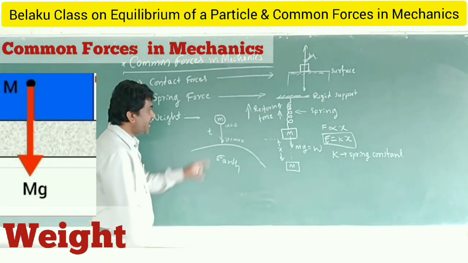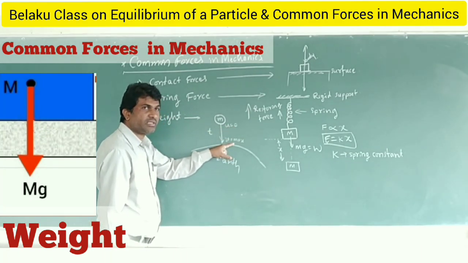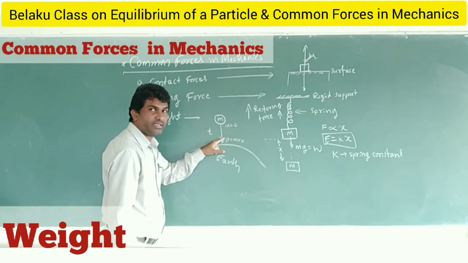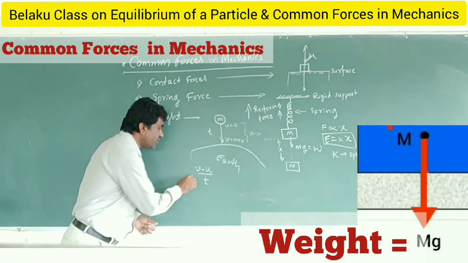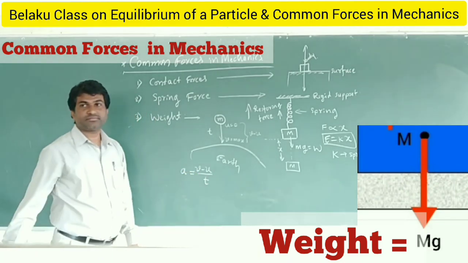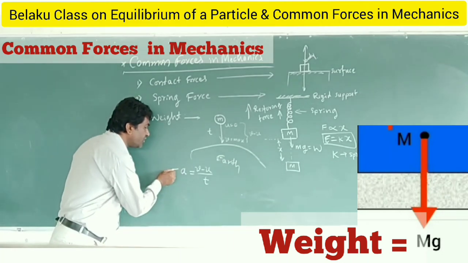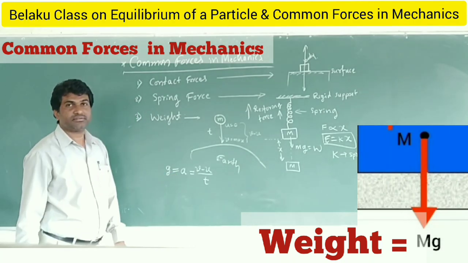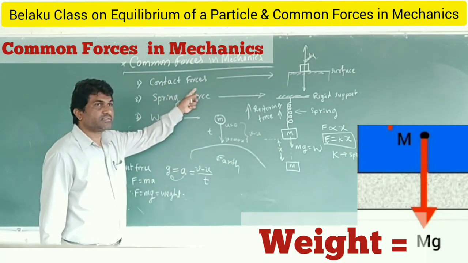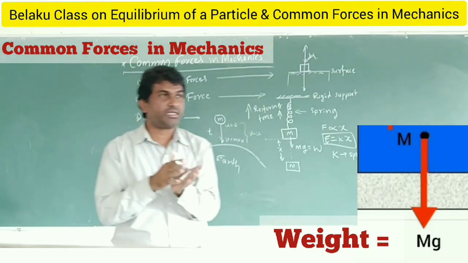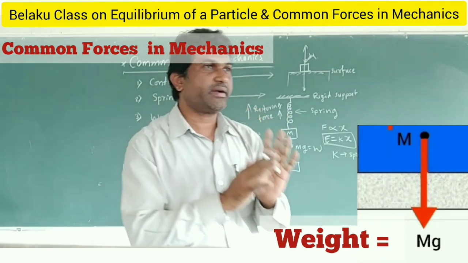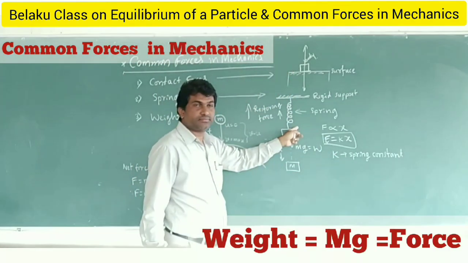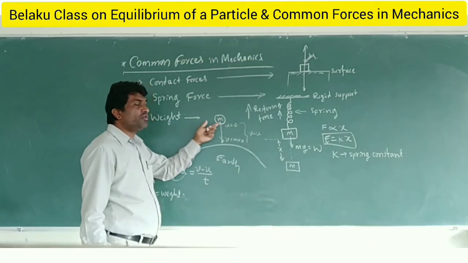From 0 to maximum it takes time, so there is a change in velocity. That change in velocity per unit time is called acceleration, and this acceleration is due to gravity. So contact forces: when two bodies are in contact with each other, we find the contact force. Then the spring force, and weight is also a force.